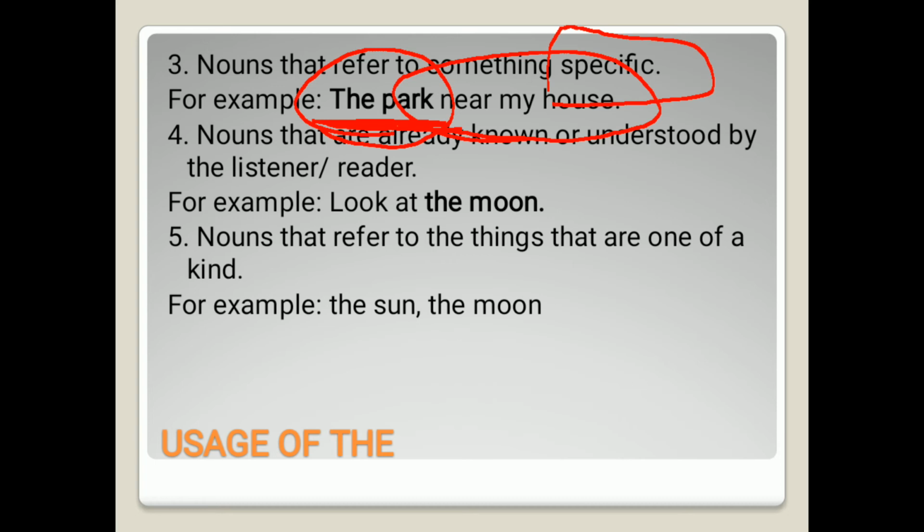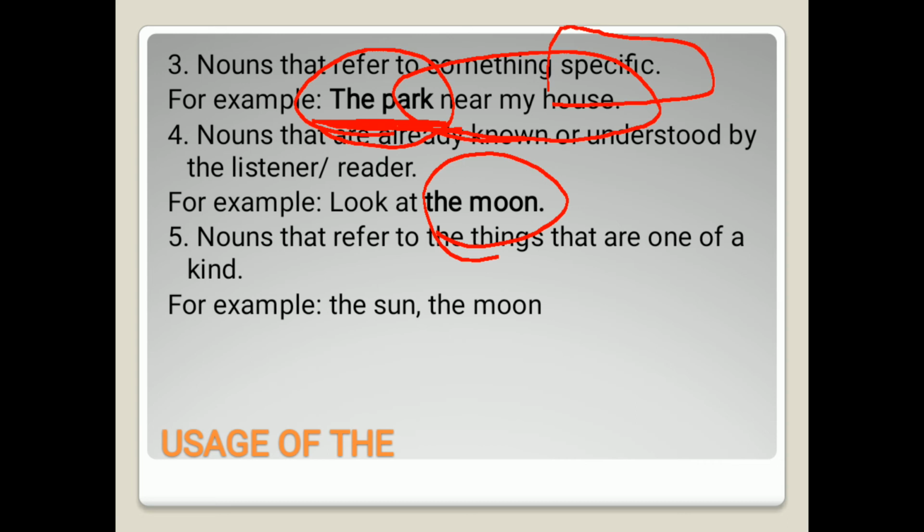Next, nouns that are already known or understood by the listener or reader. There are so many things that the listener or reader already knows, like the universe, the planets, the stars, the moon, the sun, and a lot of things that people already know. When we talk about these kinds of things that are already known, then the is used with them, like the sun, the moon. Look at the moon, look at the stars. Now moon is already known, everybody knows about the moon, so that is why we have used the with the moon.